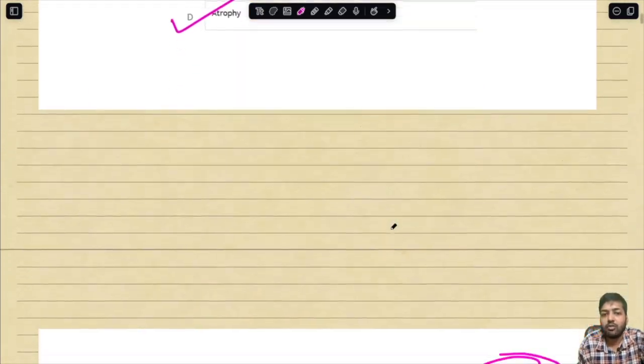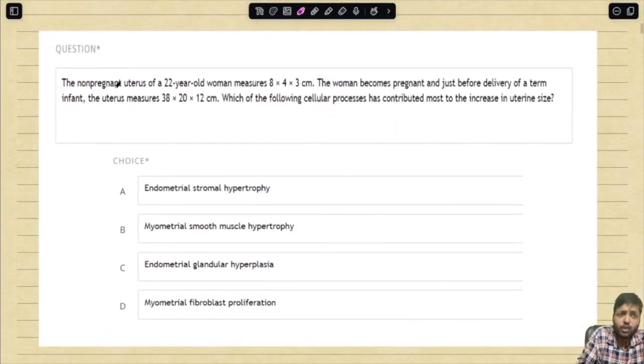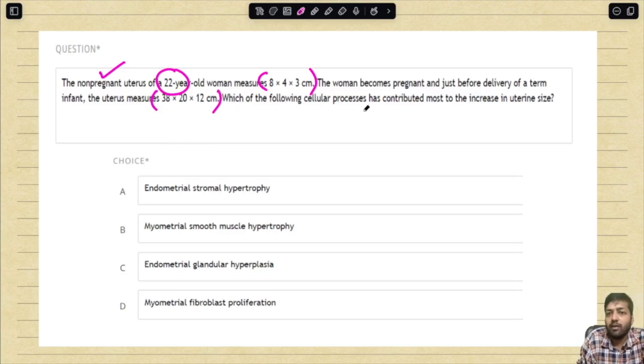Now let us solve the next important question, question number 2. The non-pregnant uterus of a 22-year-old woman measures 8 by 4 by 3. The woman becomes pregnant, and just before delivery of a term infant, the uterus measures 38 by 20 by 12 centimeters. Which of the following cellular processes has contributed most to the increase in uterine size?